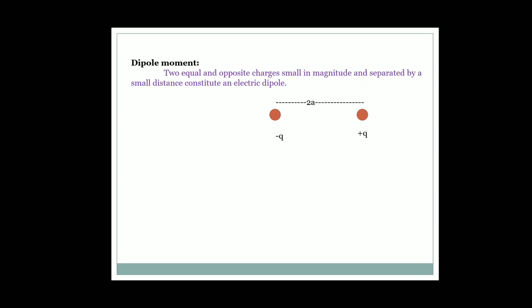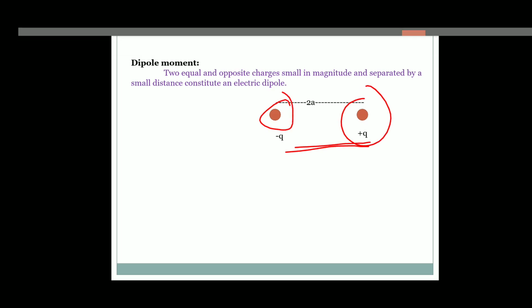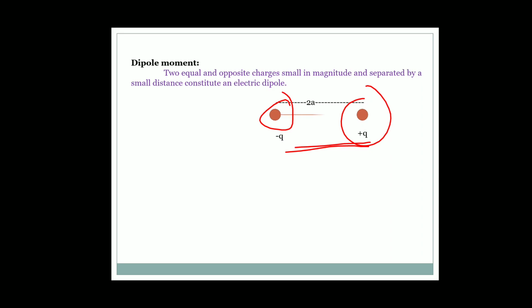Two equal and opposite charges, small in magnitude and separated by a small distance, constitute an electric dipole.